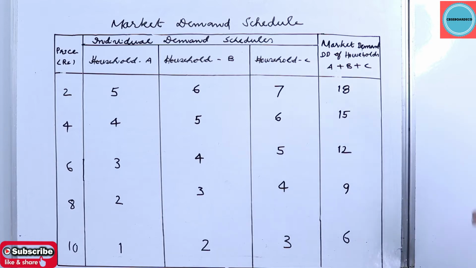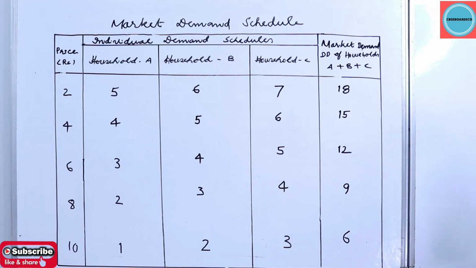All the households demand less quantity with the rise in price of the commodity. Clearly shows the law of demand here. It applies in all the households. We take the last column here, market demand schedule. Market demand of all the 3 households, A plus B plus C. We sum it up horizontally, 5 plus 6 plus 7, 18, 4 plus 5 plus 6, 15.